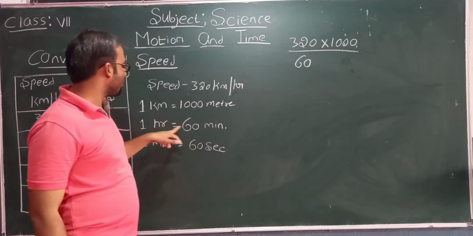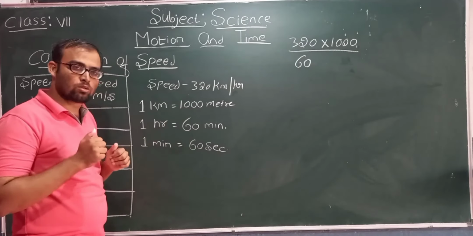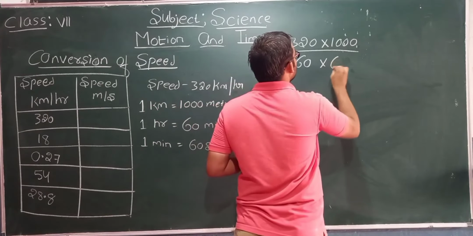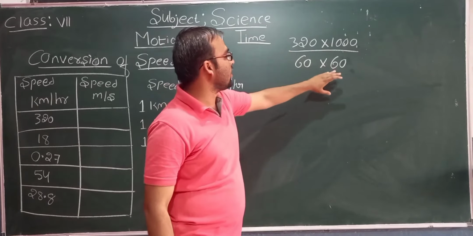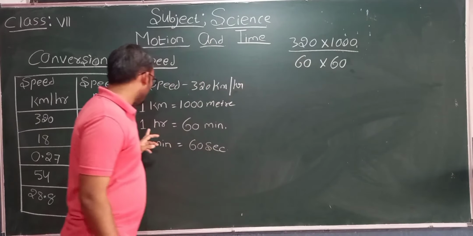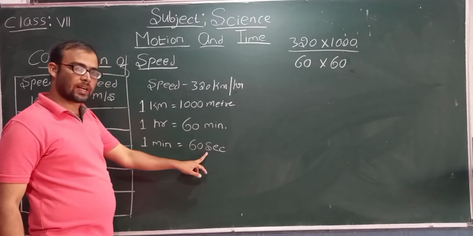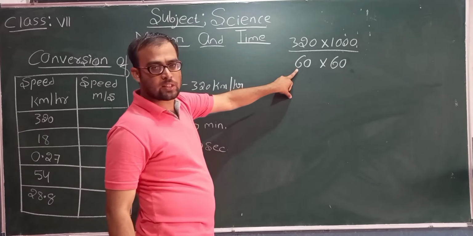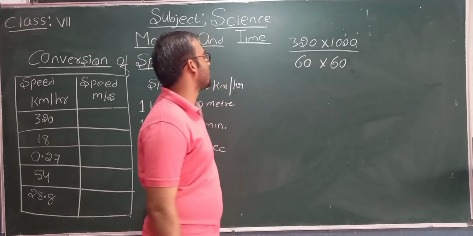If 1 hour equals 60 minutes, then 60 minutes equals how many seconds? That is 60 into 60. Why have I written 60 into 60? Because 1 hour equals 60 minutes and 1 minute equals 60 seconds.